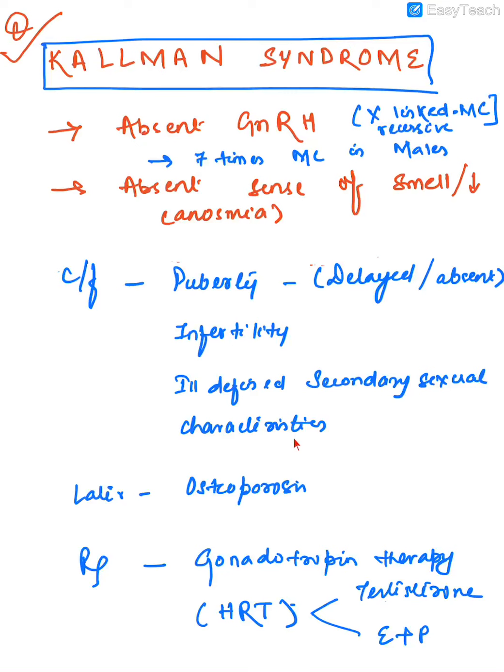ill-defined secondary sexual characteristics, and later in life, because FSH and LH are not produced, estrogen is not produced, the calcium homeostasis does not properly happen, so patients will have osteoporosis. The treatment is gonadotrophin therapy and hormone therapy: testosterone in males, and estrogen and progesterone in females.